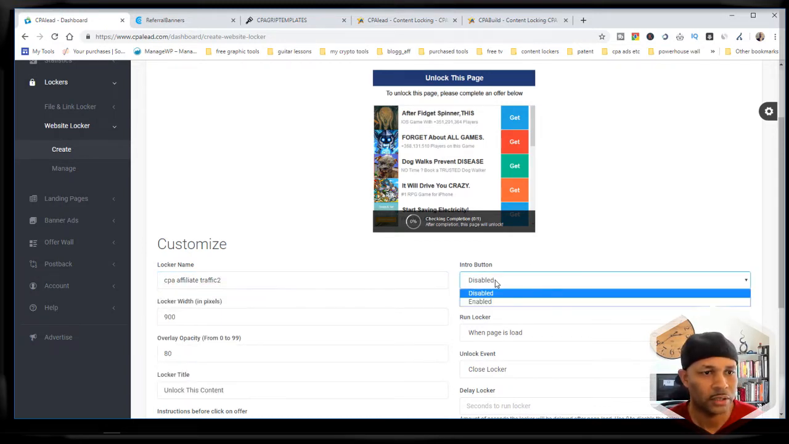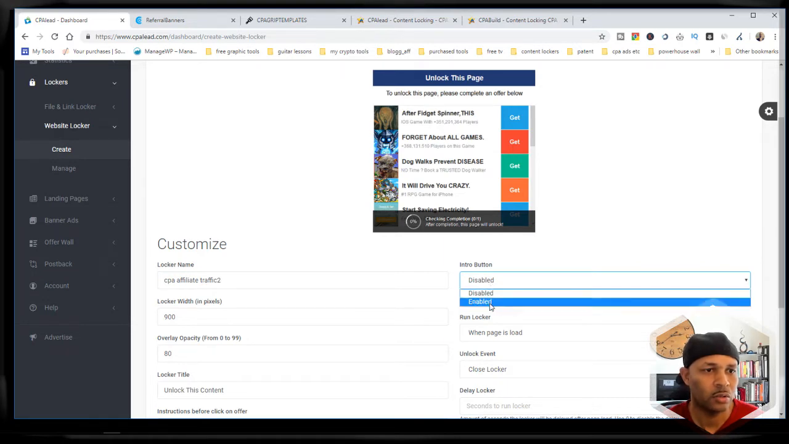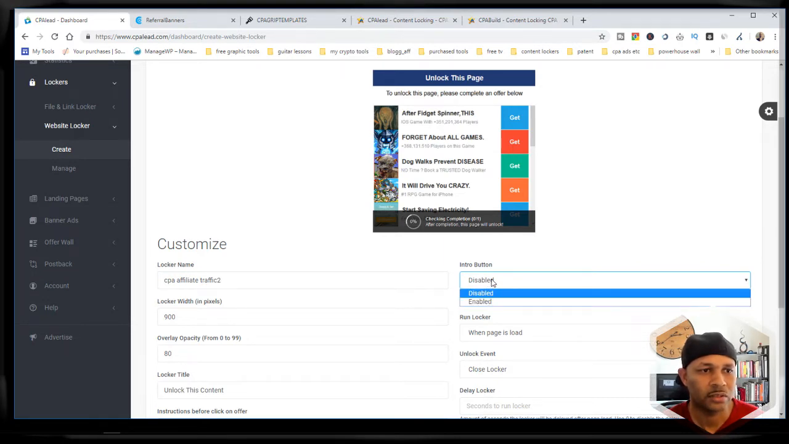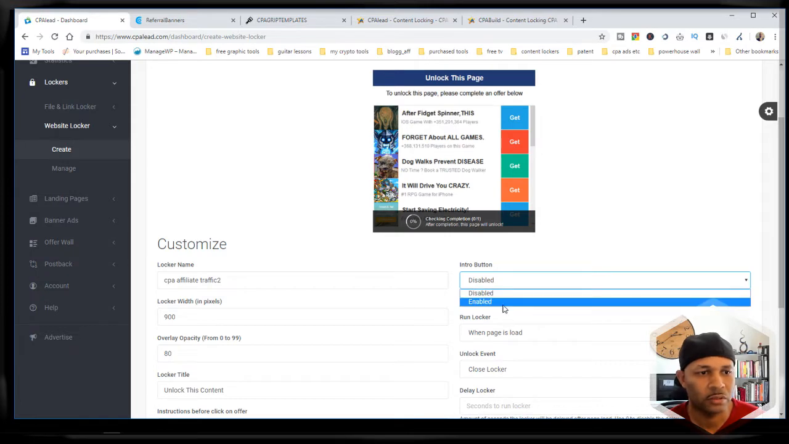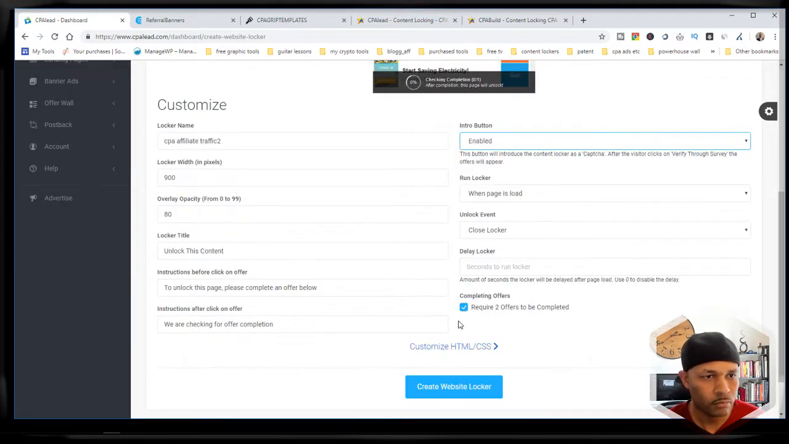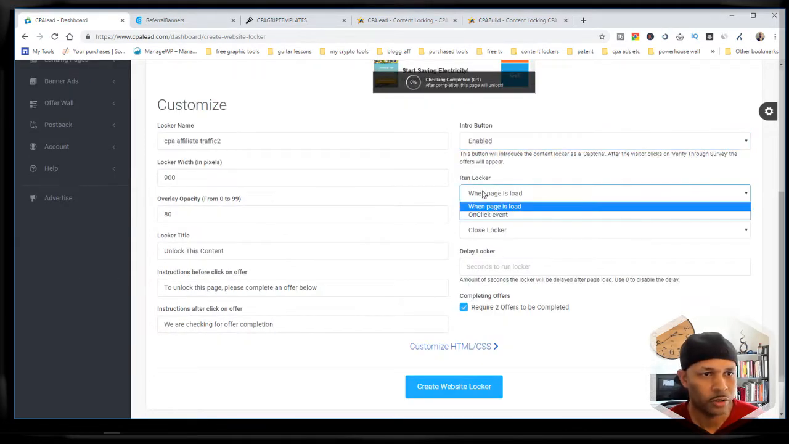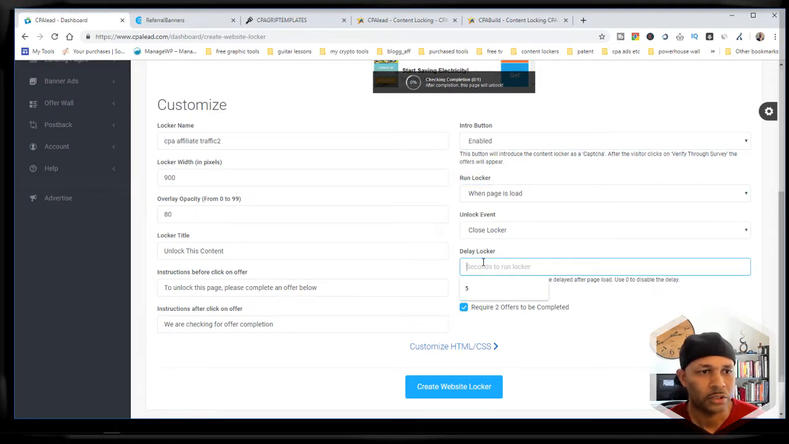And then here you can actually say, do you want an intro button or not? That means it'll show the captcha. Now I'm gonna turn it on just so you can see it. And you can actually delay the locker, or you can put a delay here.